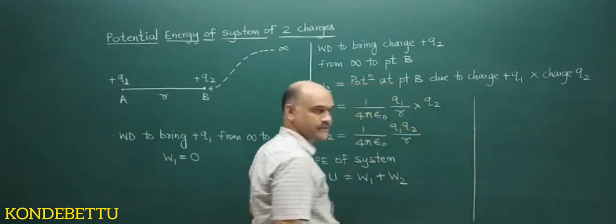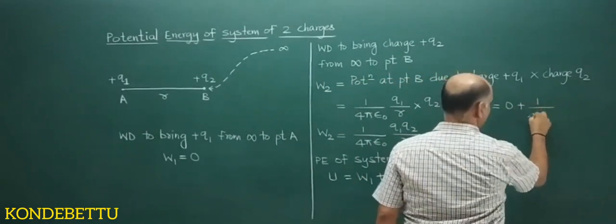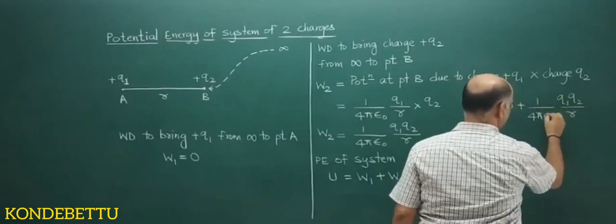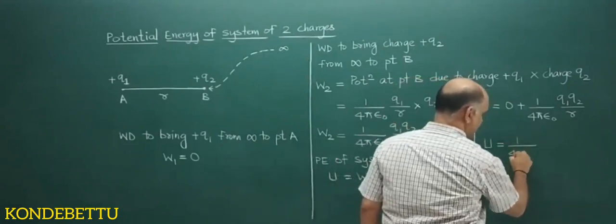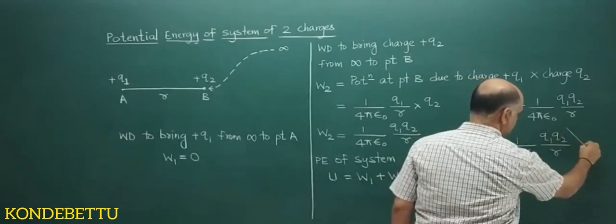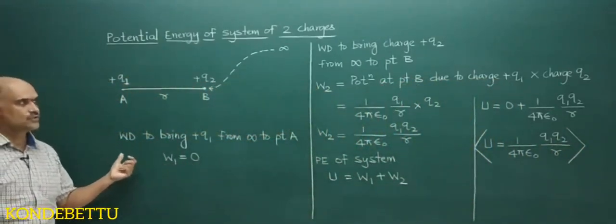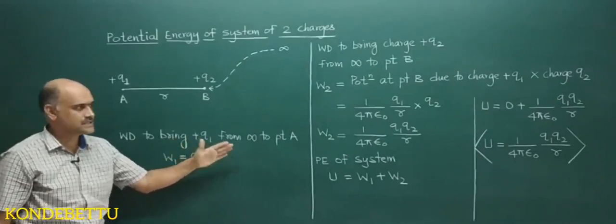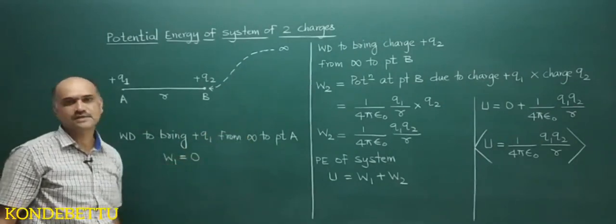I will be writing over here. So U is equal to 0 plus 1 by 4 pi epsilon naught Q1 into Q2 divided by R. Or finally, U is equal to 1 by 4 pi epsilon naught Q1 into Q2 divided by R. So this is the expression for potential energy of a system of 2 point charges. Clear, students? So you can pause, again note down these steps.